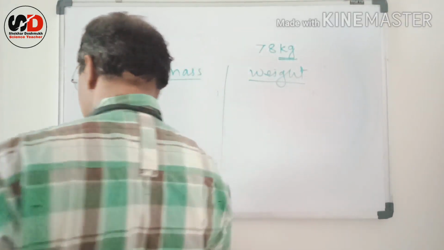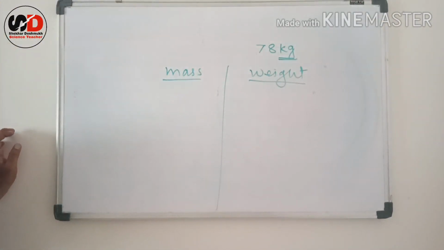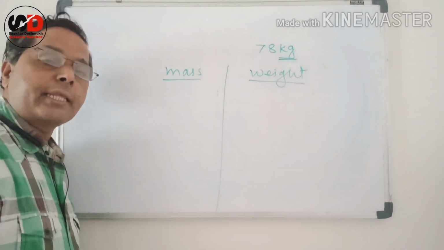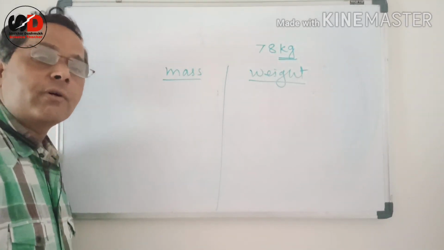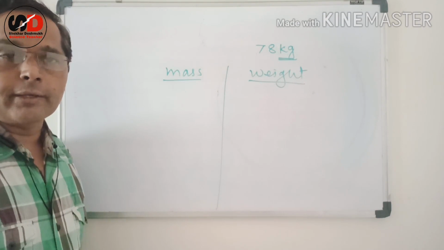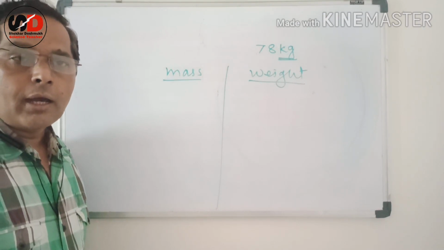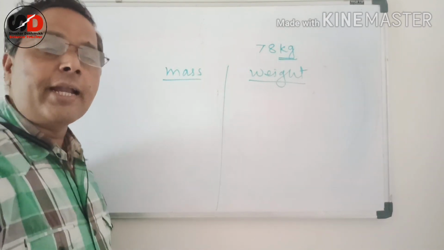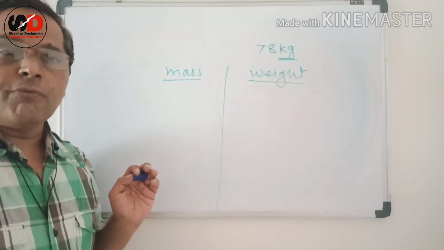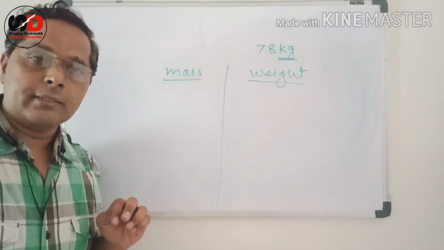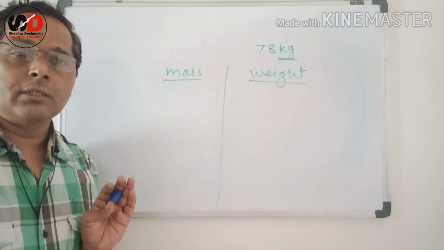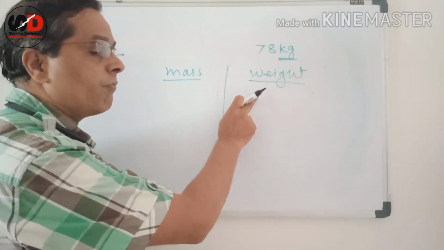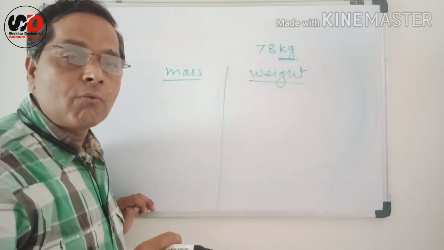So, what is mass? Mass is nothing but the amount of matter present in our body. And this amount of matter never changes. That means if you go to any planet, mass doesn't change. But the weight definitely changes. What is weight?